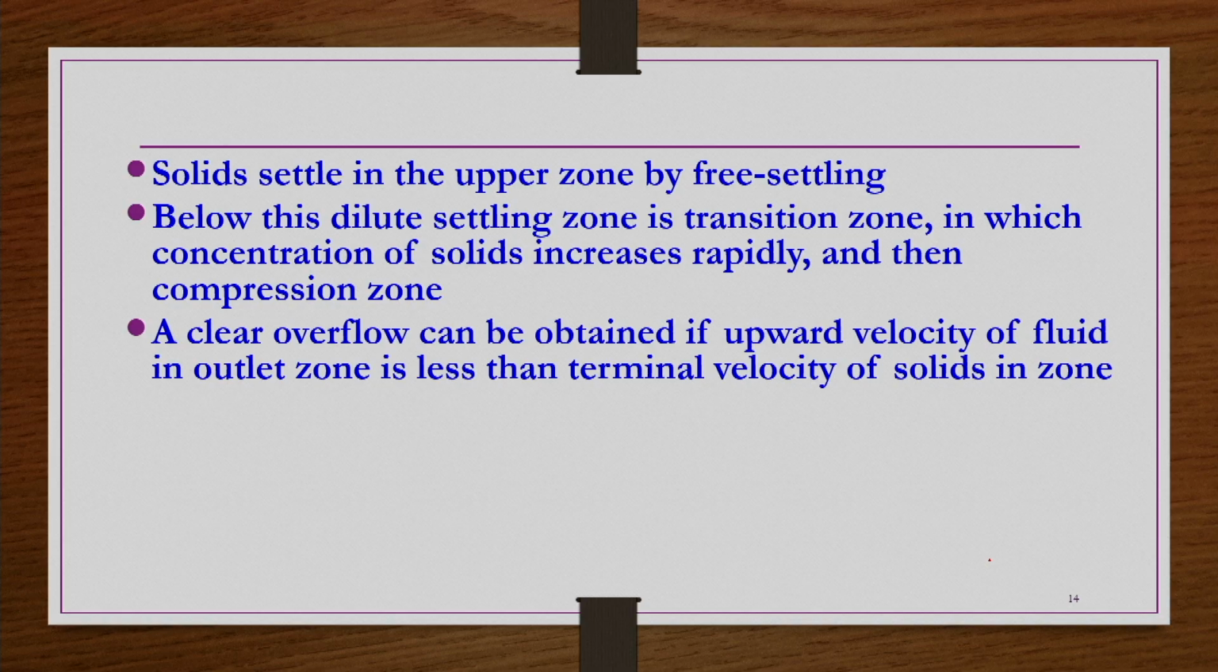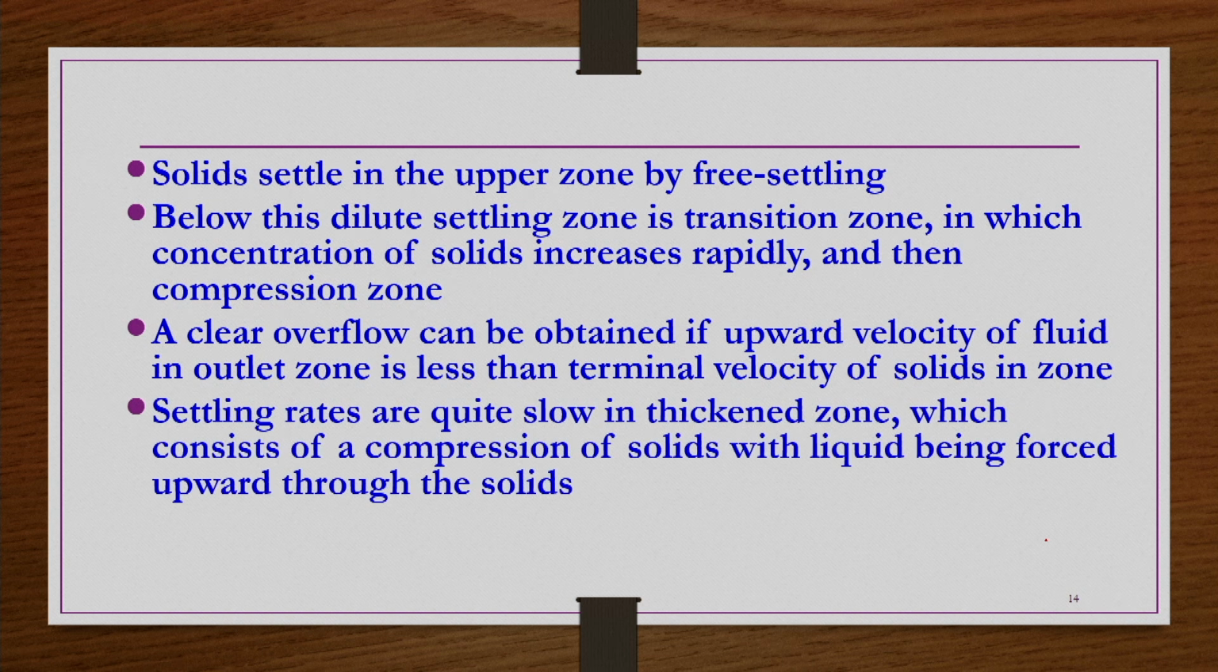So, if you do not want those particles to come into the overflow, into the clarified liquid, then this condition has to be maintained. That is, the upward velocity of fluid in the outer zones should be less than the terminal velocity of solids in that zone. That is what it means. So, a clear overflow can be obtained if the upward velocity of fluid in the outlet zone is less than the terminal velocity of solids in the zone.